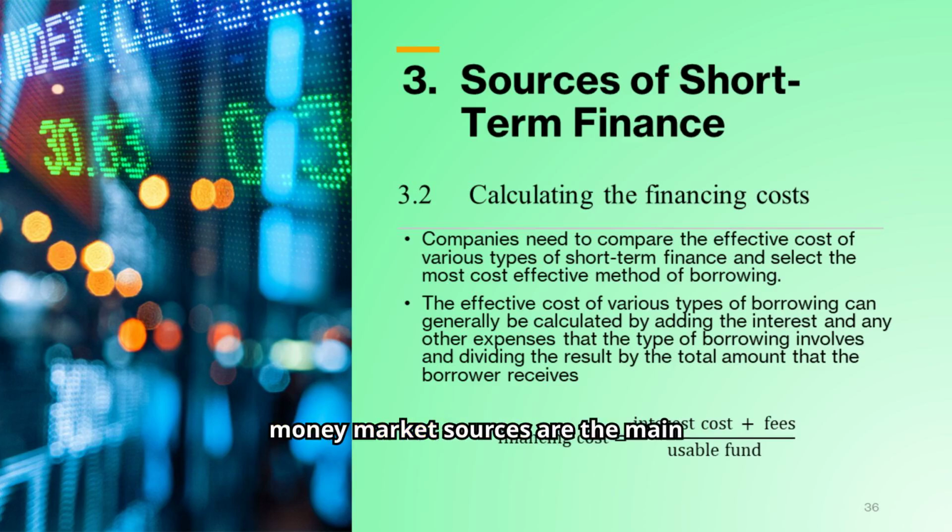Next is main sources of short-term finance. Bank loans or money market sources are the main sources of short-term finance for a company. A company can use 1. Single bank loan. 2. Line of credit. 3. Secured lending.